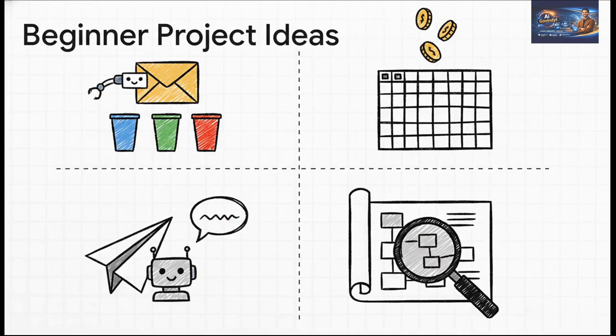But what should you build? Okay, here are some easy ideas to get you started. How about something that automatically sorts your emails? Or what about a personal finance tracker that puts all your spending into a spreadsheet? You could even build a simple little AI agent with Telegram. And you know one of the best ways to learn? Find a template you think is cool and just try to build it yourself, from scratch.